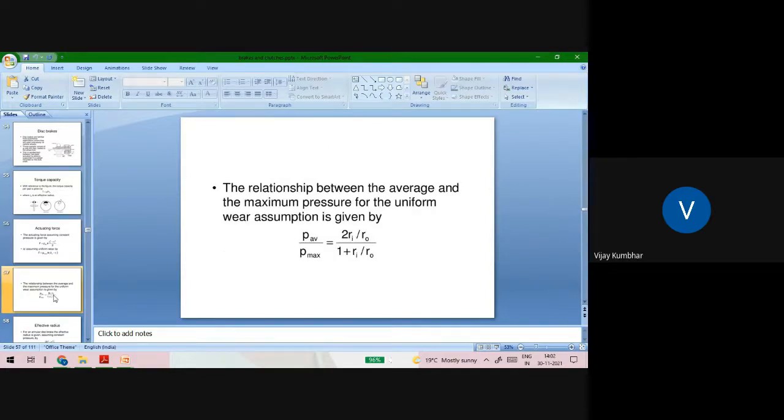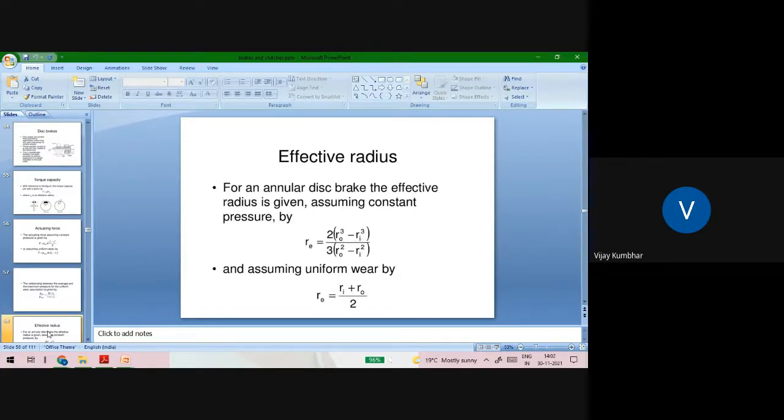Then the relationship between the average and maximum pressure for the uniform wear assumption is Paverage / Pmax = (Ri/Ro) / (1 + Ri/Ro). If you see the effective radius, Re = 2/3 (Ro³ − Ri³) / (Ro² − Ri²).